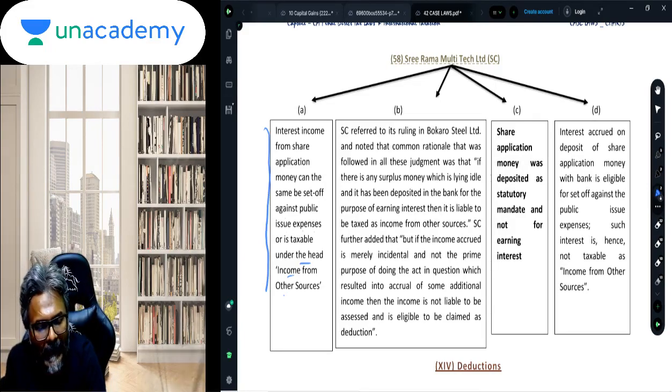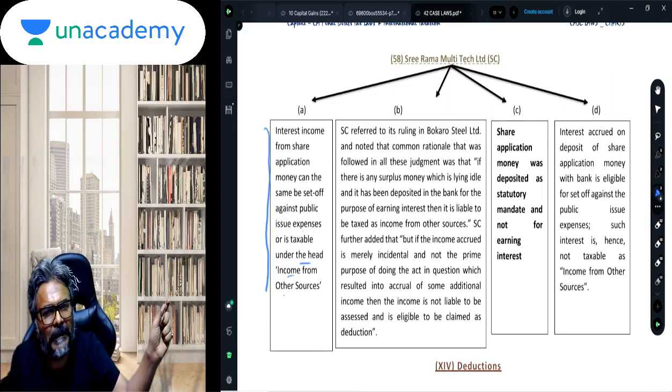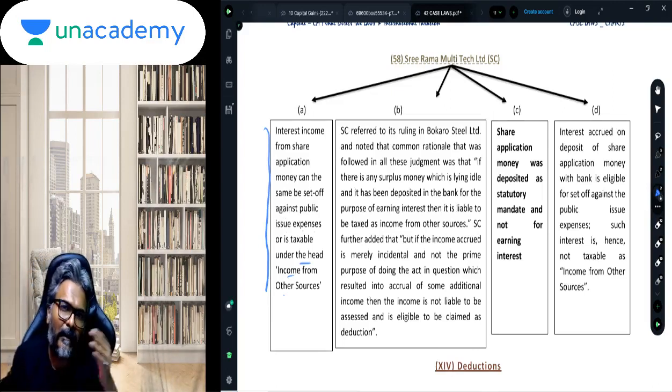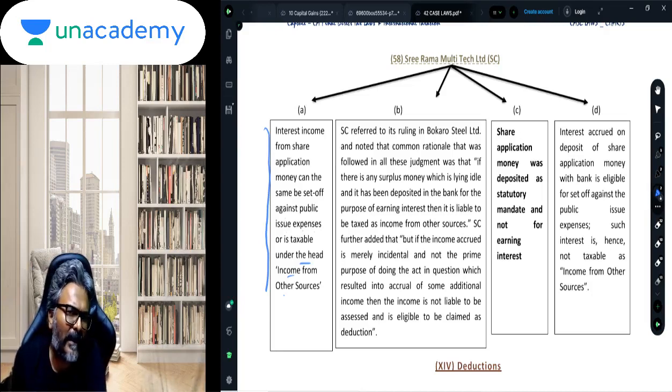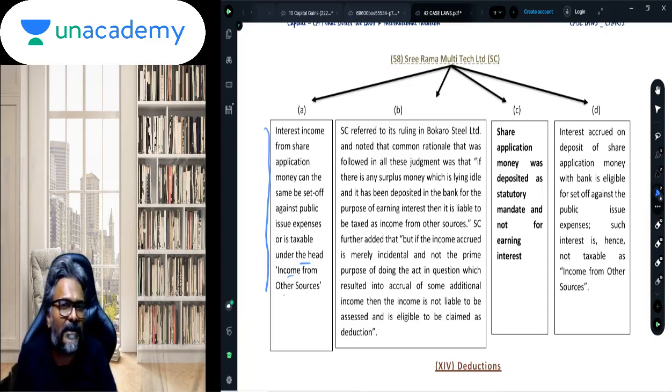Till the time you do the actual allotment, students, what happens in this context? You need to put up the money temporarily in a particular trust account, bank account, and once the allotment is done, the money will then be received by the company. If there is an oversubscription, then the money would be returned along with the interest. But if the company does the allotment, then the money is received along with the interest. The question is, what is the treatment of that interest amount?